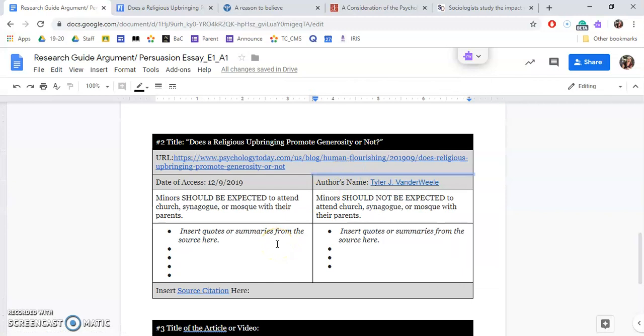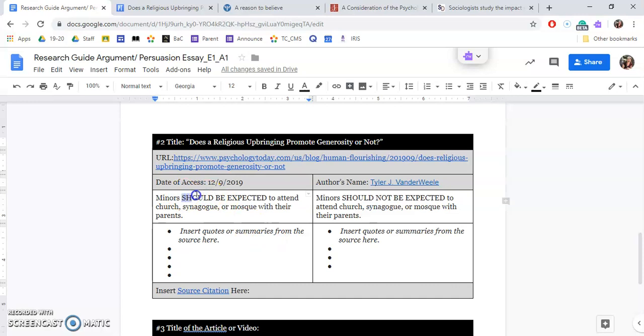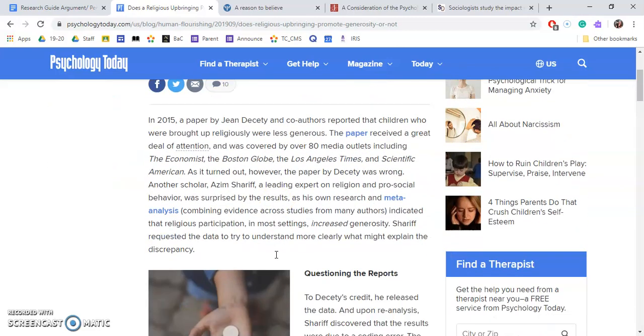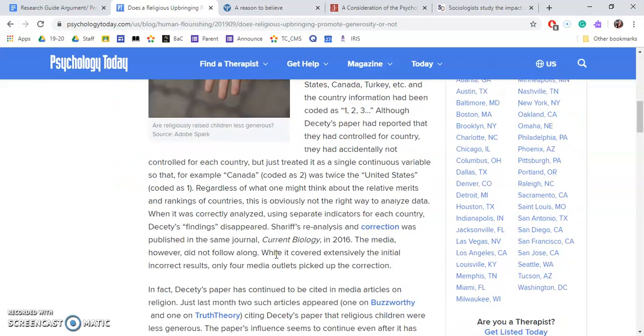Okay, so next, what you have to do is find information and organize it to support that minors should be expected to attend church, synagogue, or mosque, or that they should not be expected to attend church, synagogue, or mosque. So the article is, does a religious upbringing promote generosity or not? So what you're thinking of is, if you're expected to attend church or mosque or synagogue, that would be a religious upbringing.